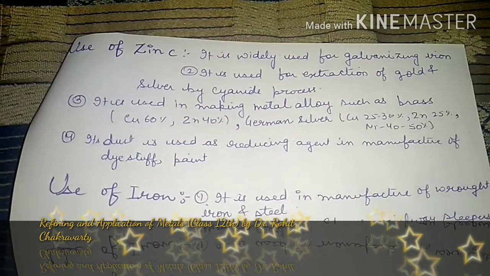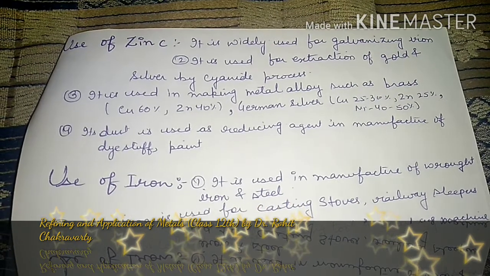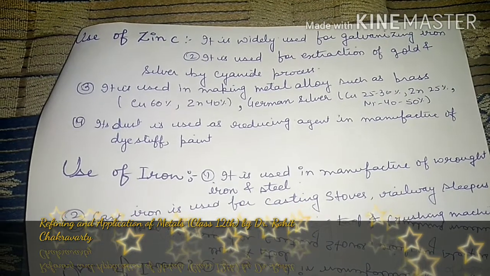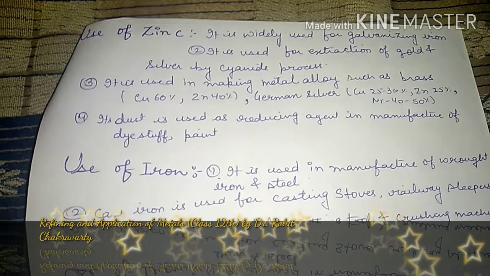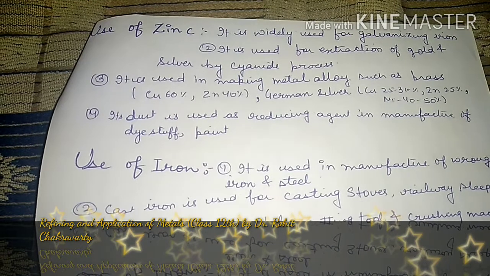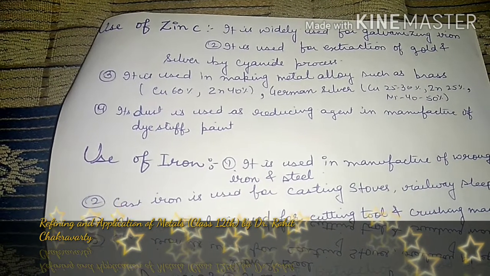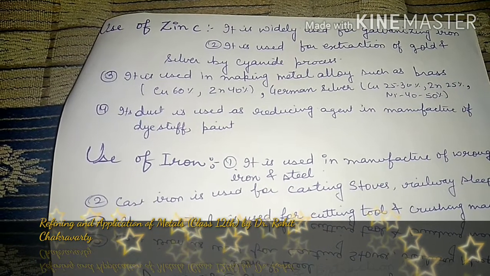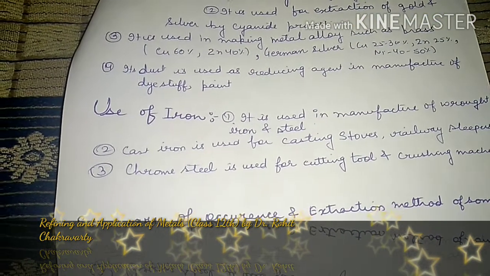Next one is the use of zinc. It is widely used for galvanization, as we all know, for prevention of iron from rusting. Galvanization is the best process, and it is also used for the extraction of gold and silver by the cyanide process. Next one is zinc is used for making alloys along with copper, and that alloy is brass. Second one is German silver. It also has a percentage of zinc around 25%. Next one is zinc dust is used as a reducing agent also, in dye stuffs.